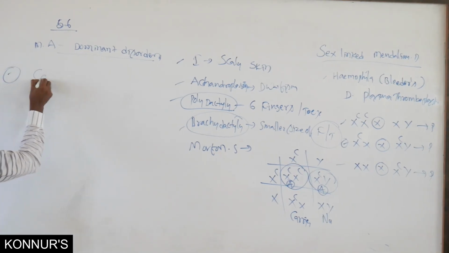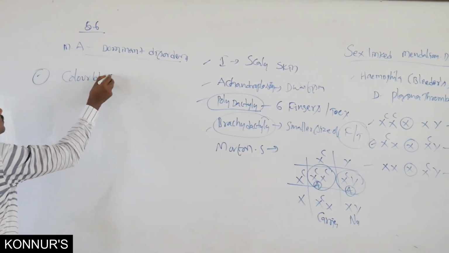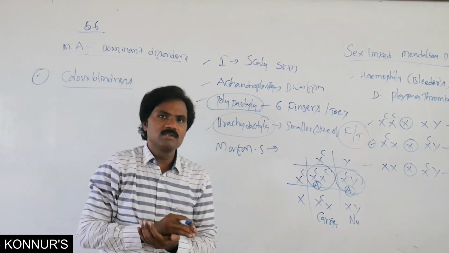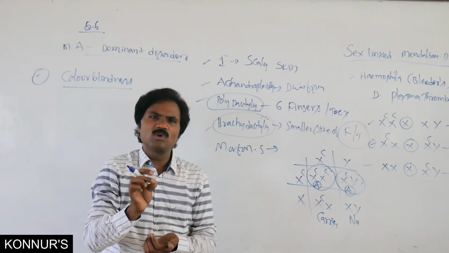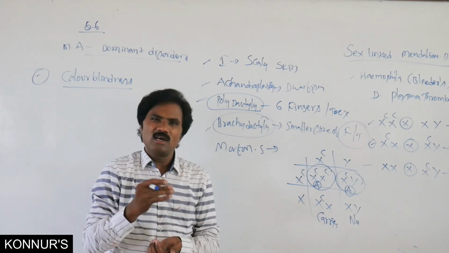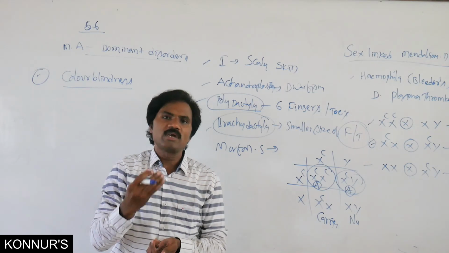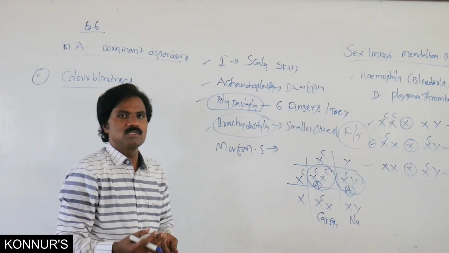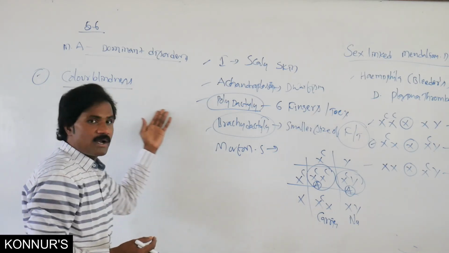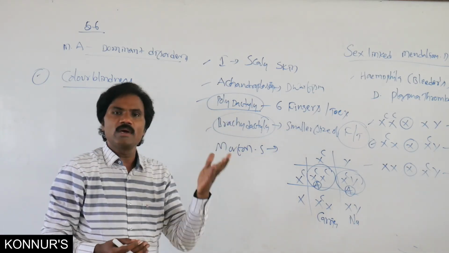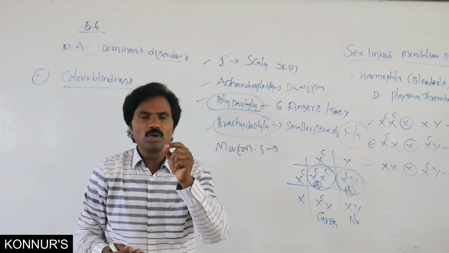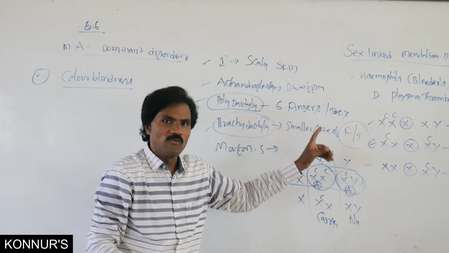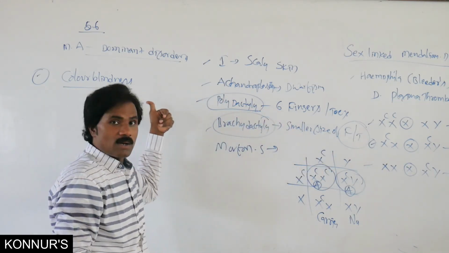then another one, color blindness. For color blindness, both Horner and Wilson, scientists, explained about this one. Majorly the scientist Wilson explained about color blindness. Color blindness is also an X-linked recessive disorder. Very important: X-linked recessive disorders are hemophilia as well as color blindness.